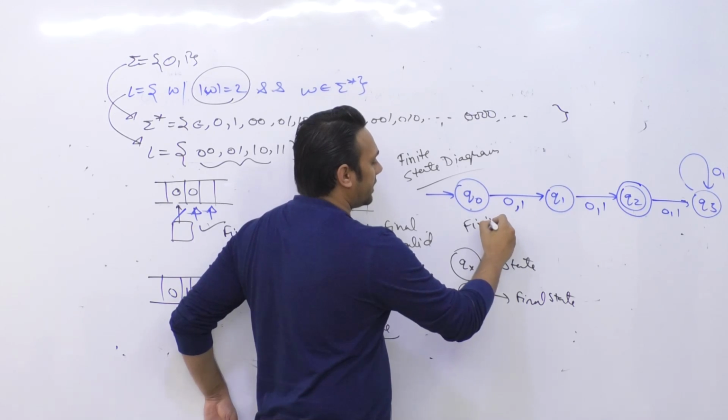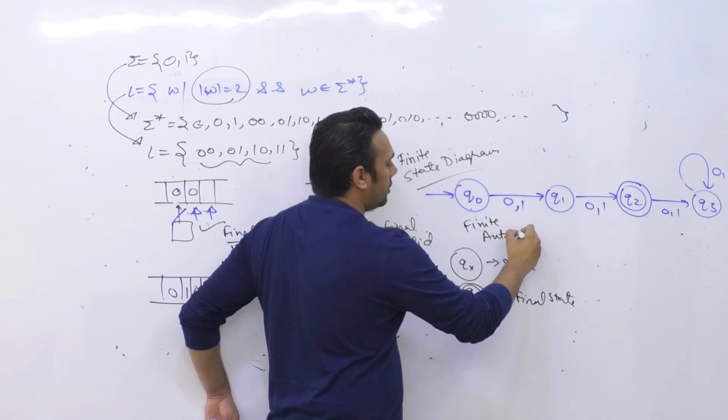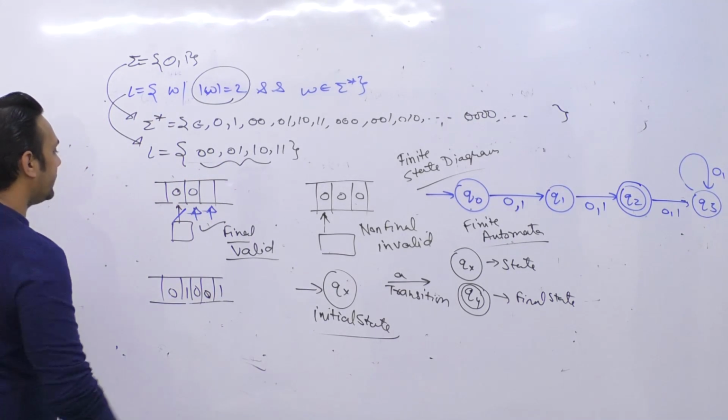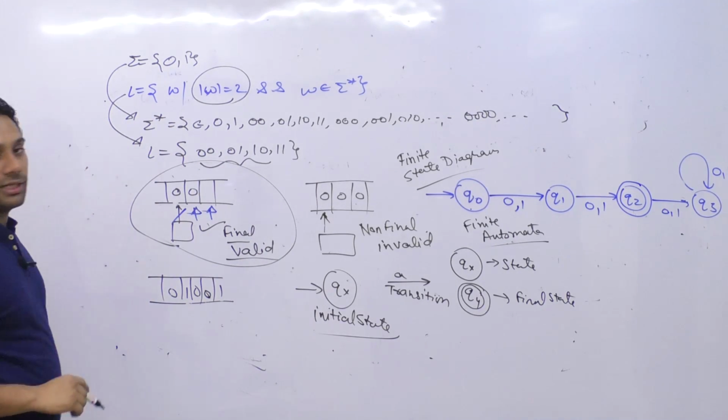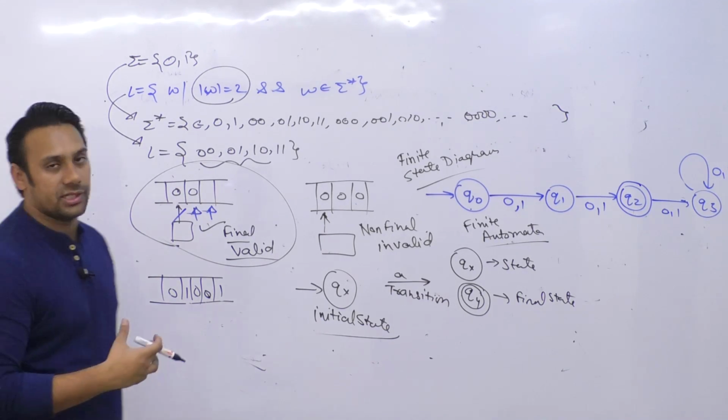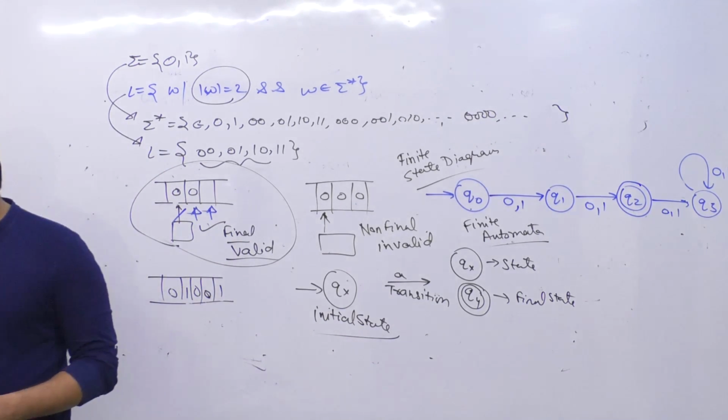It is representing a finite automata. So machine means automata, it is representing a finite automata, and this is the diagram of a machine, or you can say it is kind of a block diagram जो कि machine को represent करता है। Is it clear?